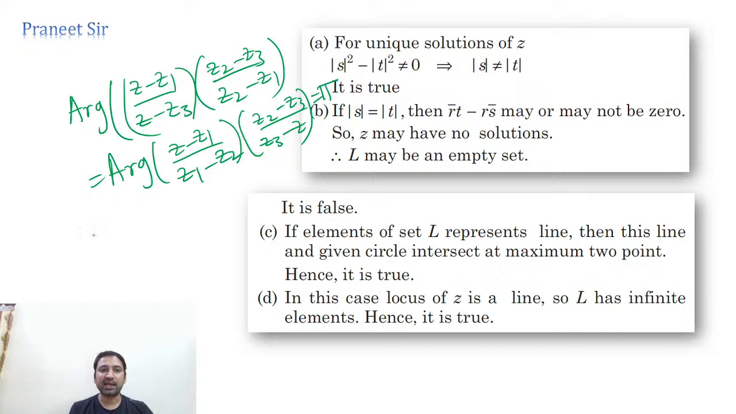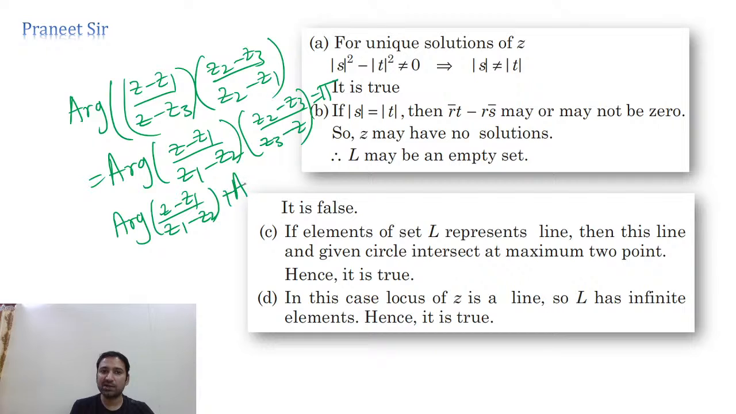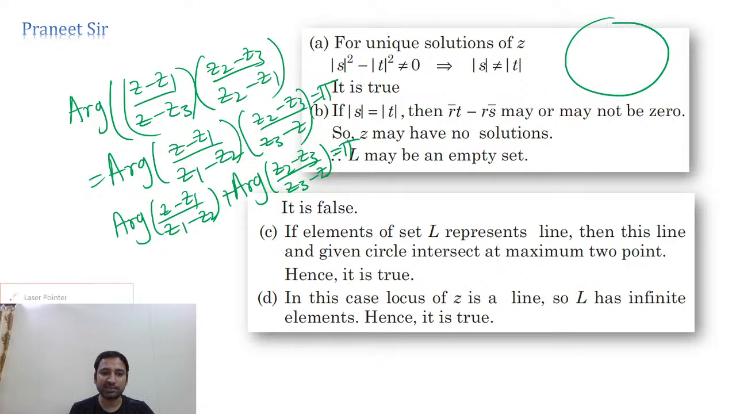Right. So guys, can I write it as argument of (z minus z1) by (z1 minus z2) plus argument of (z2 minus z3) by (z3 minus z) is equal to pi. So let's take a circle and let's take 4 points. Here this point is z, this point is z1, this point is z2, and this point is z3. Okay, so what is the meaning of this argument of (z minus z1) by (z1 minus z2)?